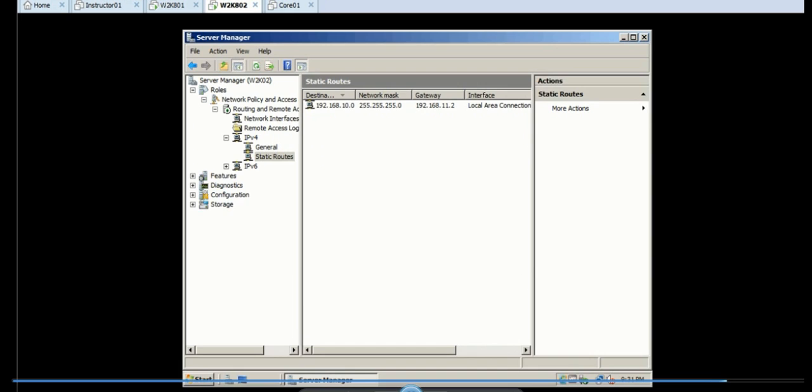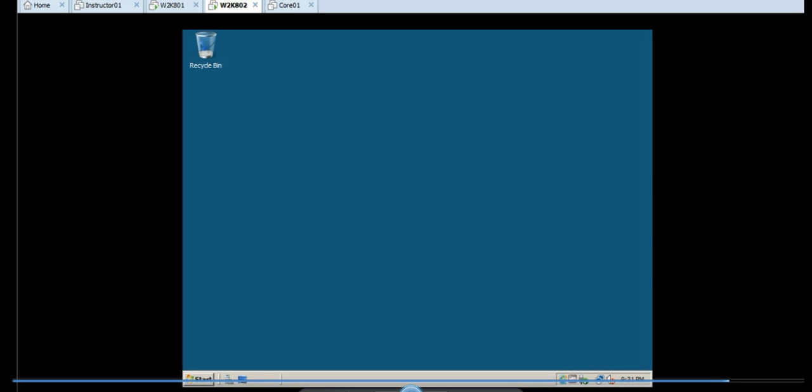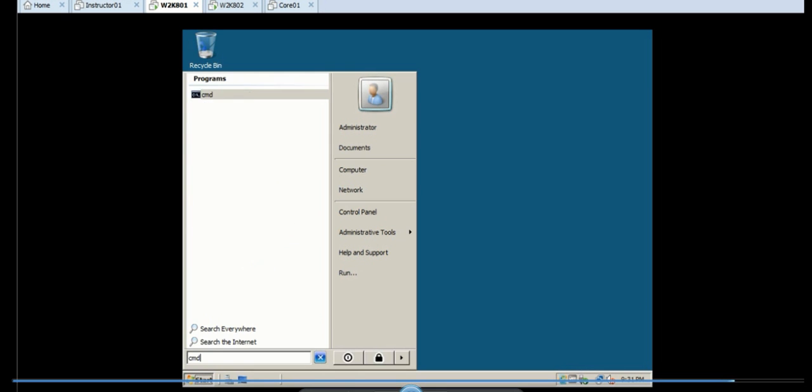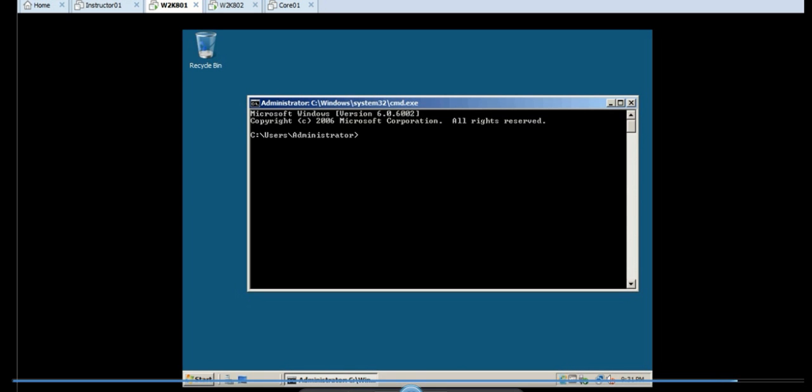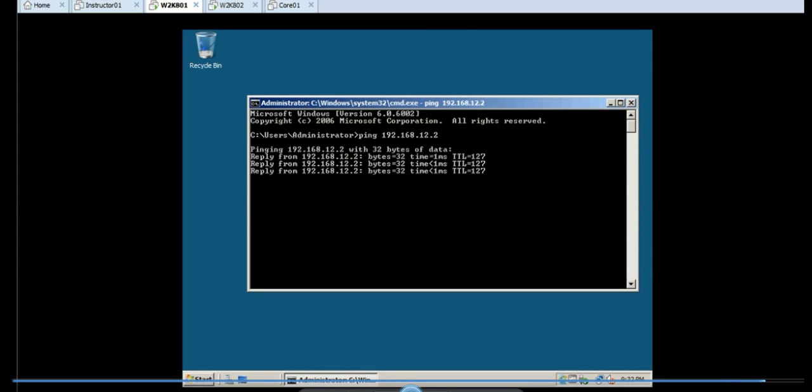Now I'm going to hop over to the first server again, and we're going to test the static route. We're going to ping the address that we couldn't reach earlier, which is 192.168.12.2, and we get a reply back.